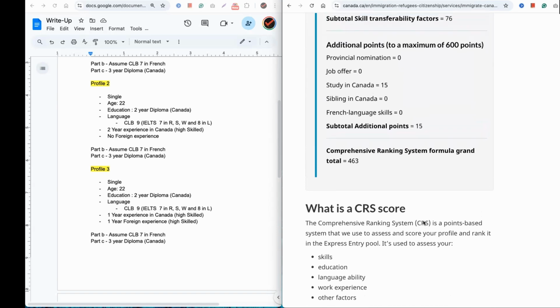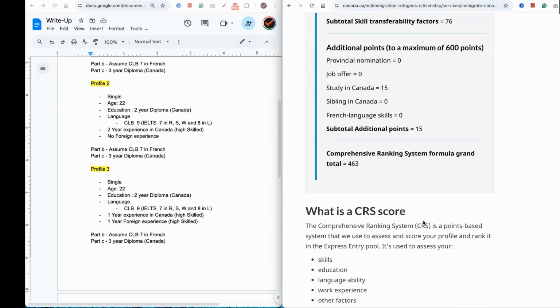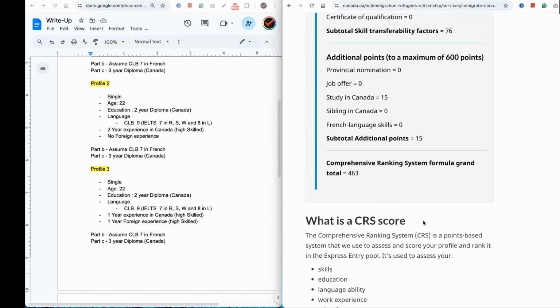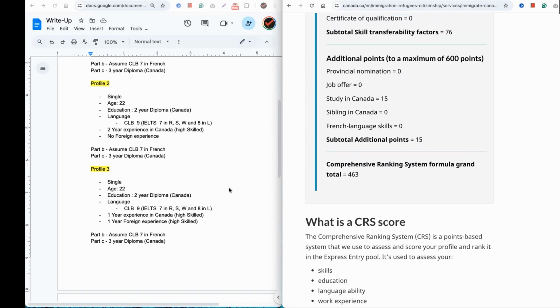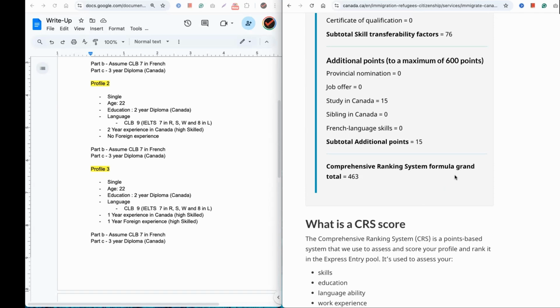So just imagine that 2 years experience in Canada versus 1 year experience in Canada and 1 year experience outside Canada is better, right? So this is another revelation which is important to understand. There are a lot of people who are saying, oh, we don't want to go back. Sometimes just going back and gaining the experience might give you an edge. Secondly, if you're looking at category based draws, right? Which is like healthcare, trades, and even French, for example, if you gain even 6 months experience outside Canada, if you can't find that same job here, you will have a much bigger advantage by gaining that experience outside Canada, because most people have better connections outside Canada versus inside Canada, and they may be able to find a better job, right?